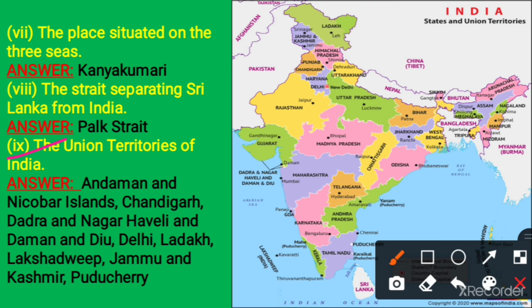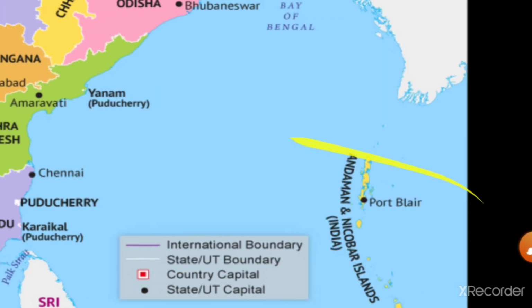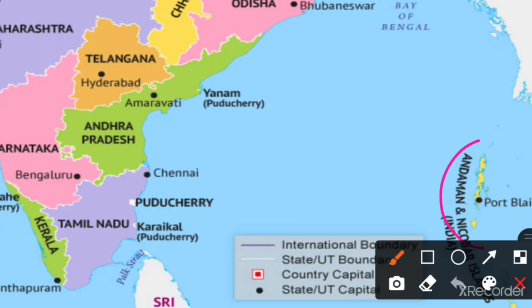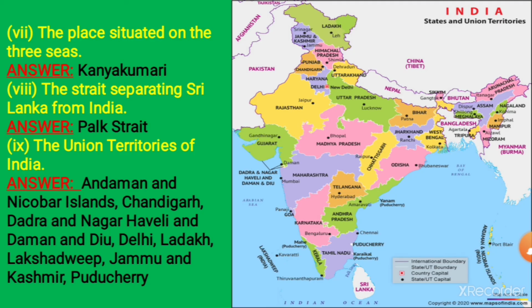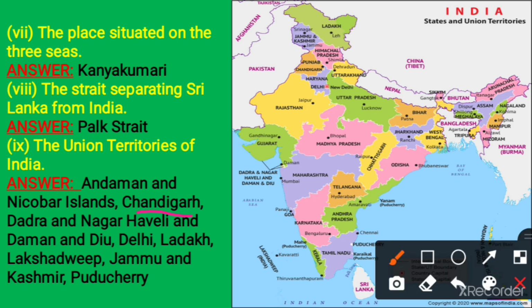There are 8 Union Territories, the first being Andaman and Nicobar Islands, whose capital is Port Blair. Next is Chandigarh. Then Dadra and Nagar Haveli and Daman and Diu, which have been joined and form one Union Territory.